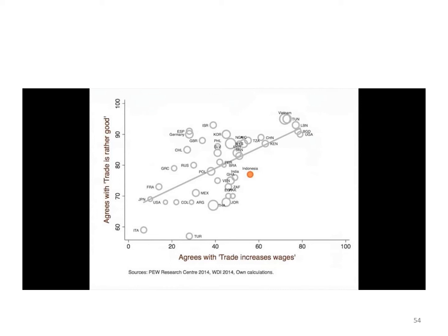This is an interesting graph which says this is PW Research Center 2014, WDI 2014. This on the y-axis is countries which agrees with that trade is rather good, and on the x-axis is agrees with that trade increases wages. You see an upward trend, and if you see Vietnam, Indonesia, and India, India is right in the middle, it means that